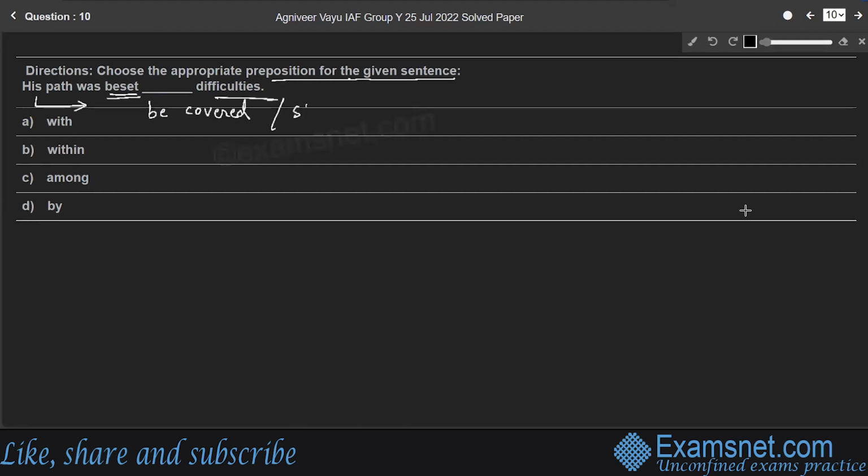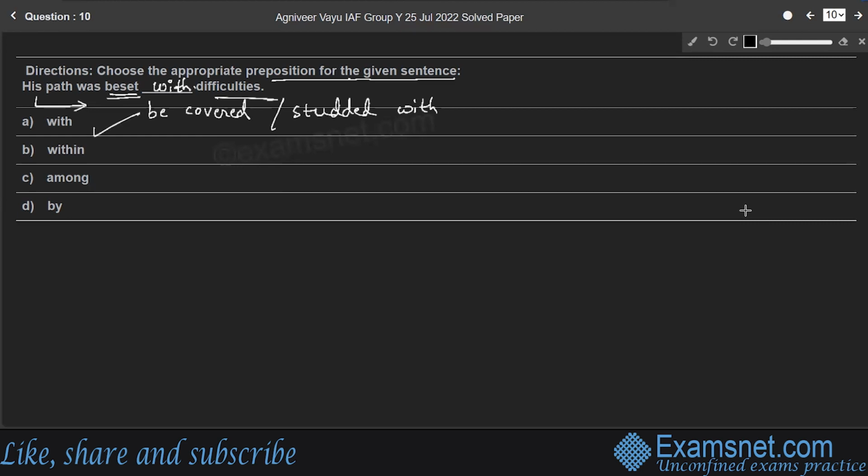Therefore, his path was studded with difficulties, right? So it should be with. Therefore, option A is the right answer, right?